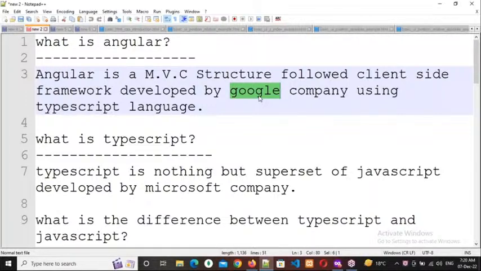Okay, right. So now I'm going to explain about this MVC structure and how Angular works depending upon the REST API. All those things I want to discuss with you. I'm going to explain this MVC structure in Paint. What is the MVC structure?